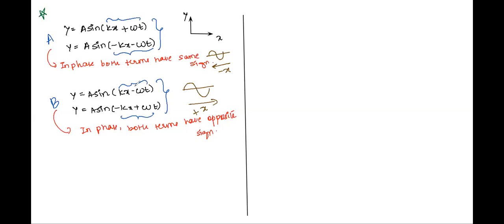Now, coming to the next point, let us talk about a specific kind of wave. What kind of wave is this? This is said to be a progressive wave. It is progressing in a particular direction, either negative x or positive x. It's called a progressive wave. I hope you both are able to recollect whatever we are reading, right? Now, let us talk about other aspects of the equation of a wave.